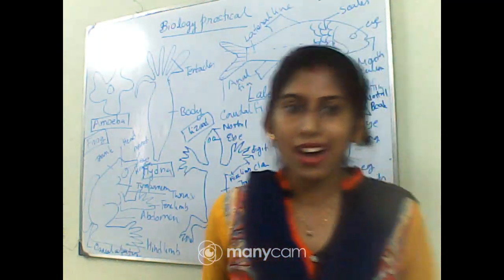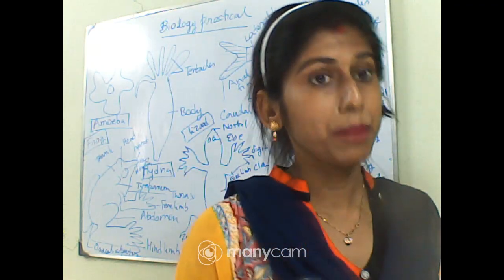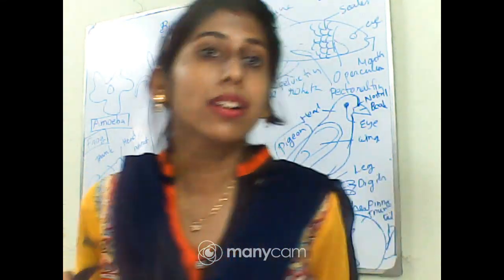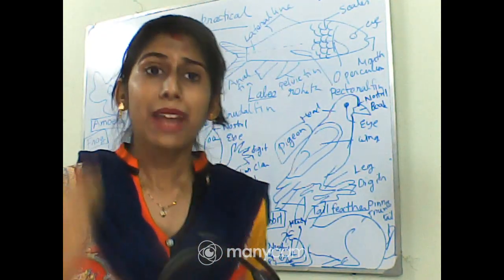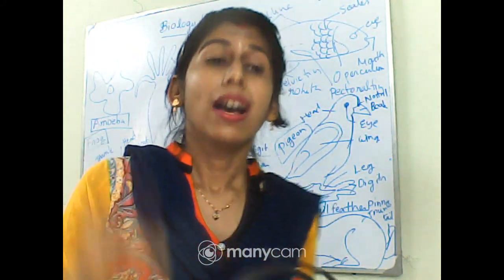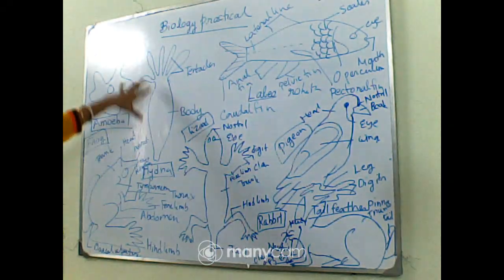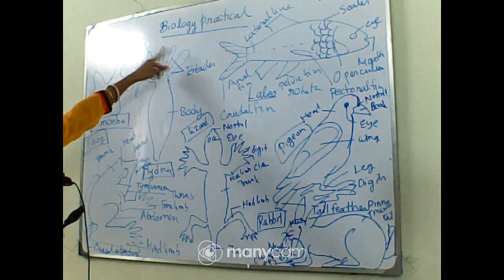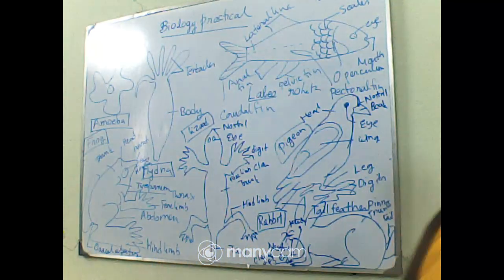Next one is the hydra. Hydra is coming under the kingdom Animalia, and you can remember the Cnidaria. It is coming under the phylum Cnidaria. And what are the common characteristics we can find under the Cnidaria? Very easy, they have nematocysts, stinging organs, right? So this is the body plan of the hydra. This is the body, a pouch-like structure, and these are the tentacles of the hydra.